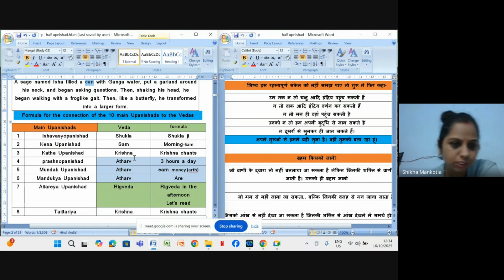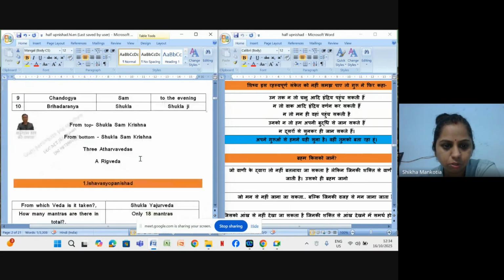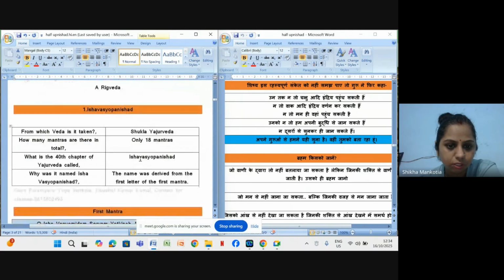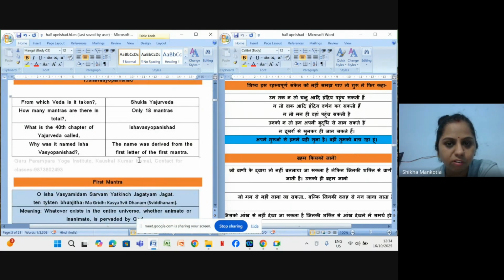Yesterday we saw the importance of Ishavasya Upanishad from our exam point of view, and where it was taken from. So a very quick revision now. It was taken from Shukla Yajurveda. It has 18 mantras, right? The 40th chapter of Yajurveda is known as Ishavasya Upanishad.